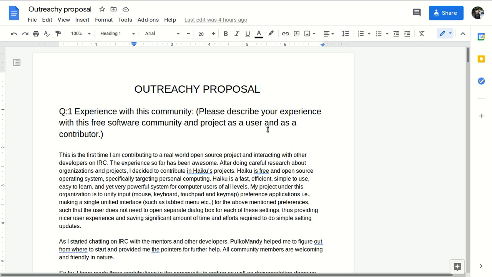What do you feel as a contributor or as a user about this open source community, about the community members, how you interact with this community, whether all are helping you in the project or not, and how you did your pre-contributions.